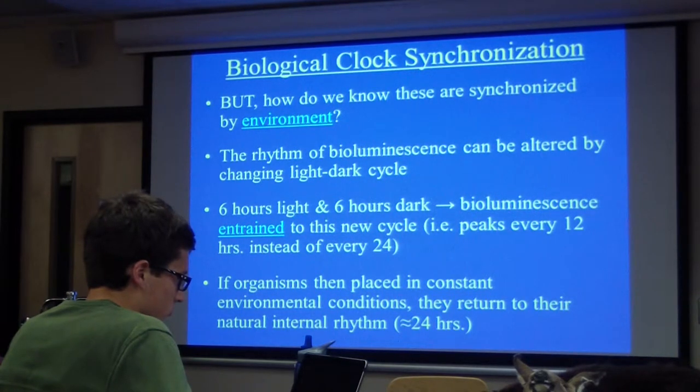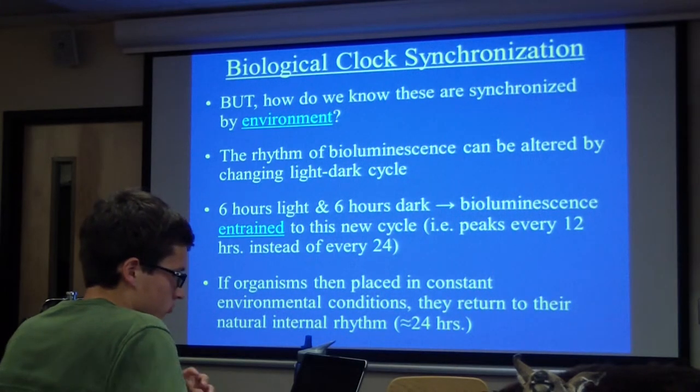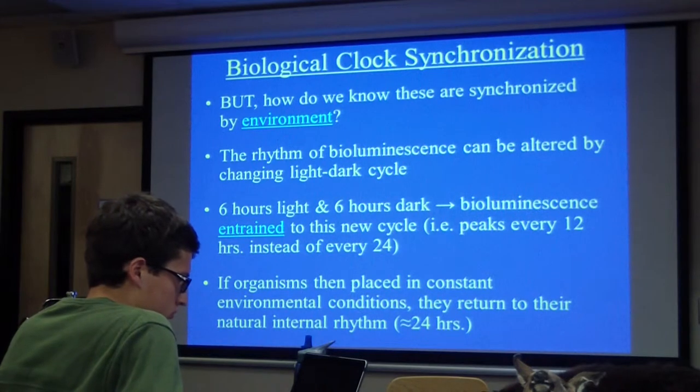That's right. So normal every day, bioluminescence peaks at midnight, and then valleys at noon and peaks at midnight. That's 24 hours, right? You change it to 6 hours of light, 6 hours of dark. Every 12 hours it peaks, right? So it's artificial. You couldn't say midnight or noon. It just peaks every 12 hours instead of every 24.